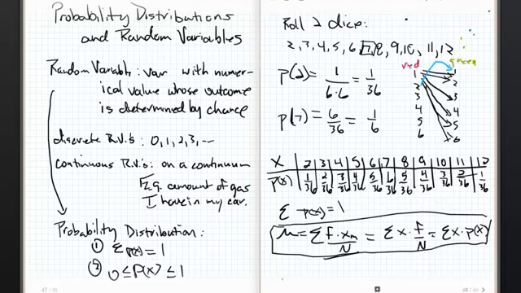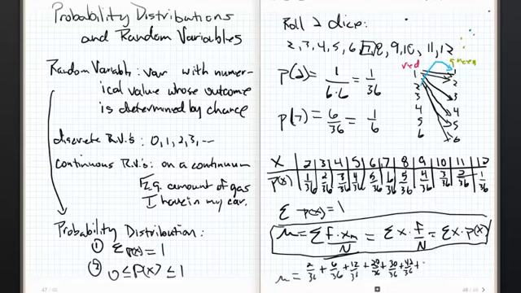Let's figure out what the average roll is real quick. The mean is going to be, all I'm going to do is add up this times this. So 2 times 1/36, plus 3 times 2/36, plus 4 times 3/36, and so on, and then I can go down again, can't I?